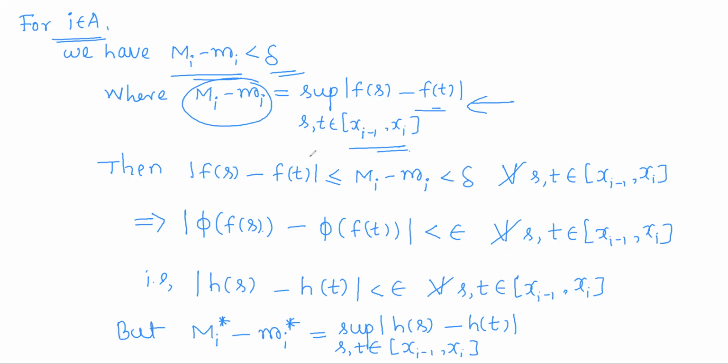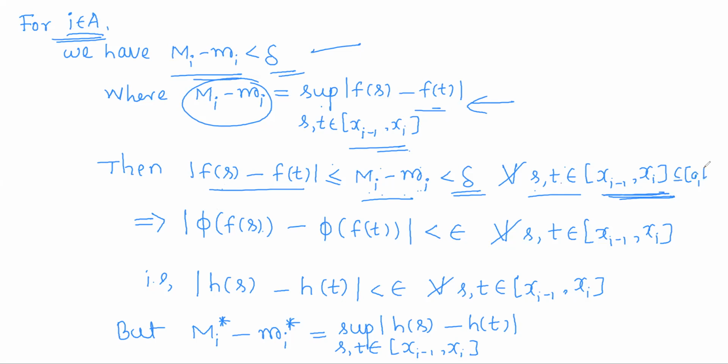As it is the supremum, it is the least upper bound, so first of all, it is an upper bound. That means capital Mi minus small mi is greater than or equal to all the values modulus of f(s) minus f(t) for all s and t varying over the ith subinterval. But for all these indices, capital Mi minus small mi is less than delta. That means the distance between these two points is less than delta, where s and t vary over this closed interval x_{i-1}, x_i.